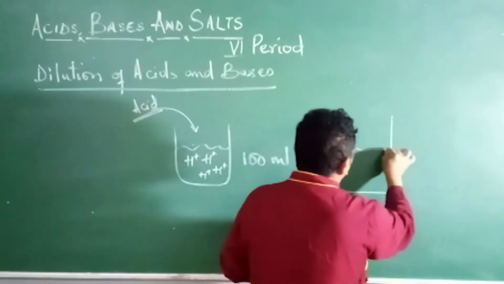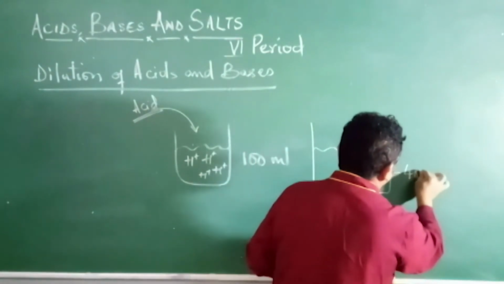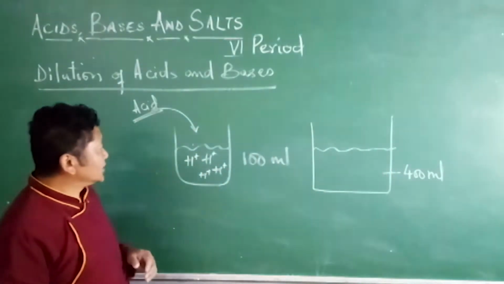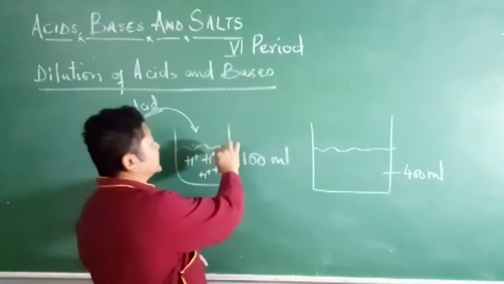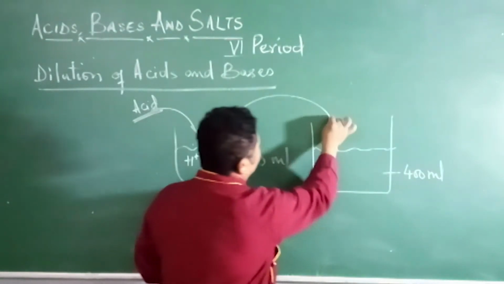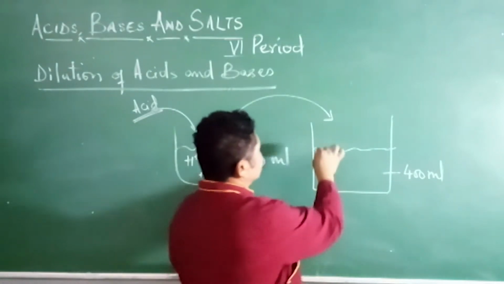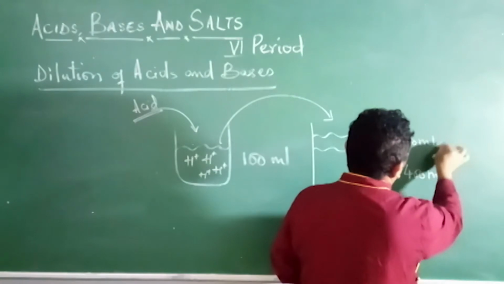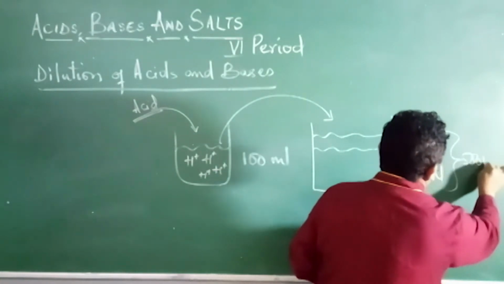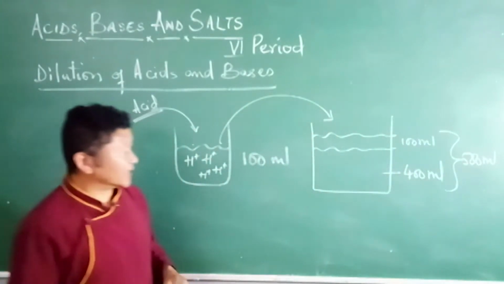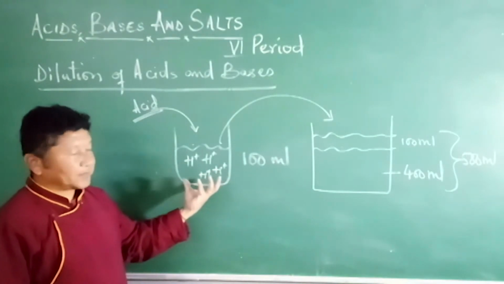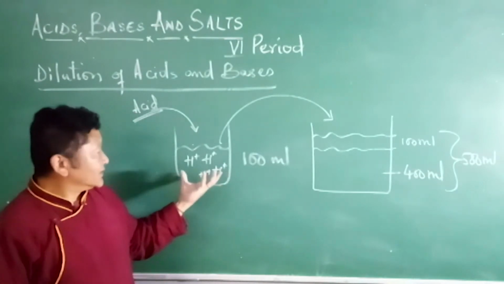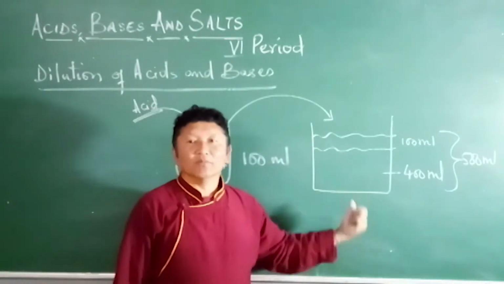Say 400 ml, so the 100 ml of acid becomes 500 ml. The ion concentration decreases by increasing the volume of water.